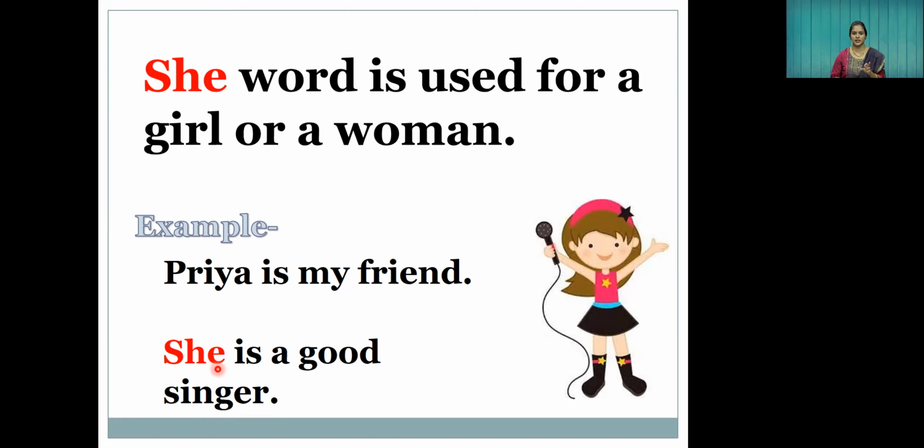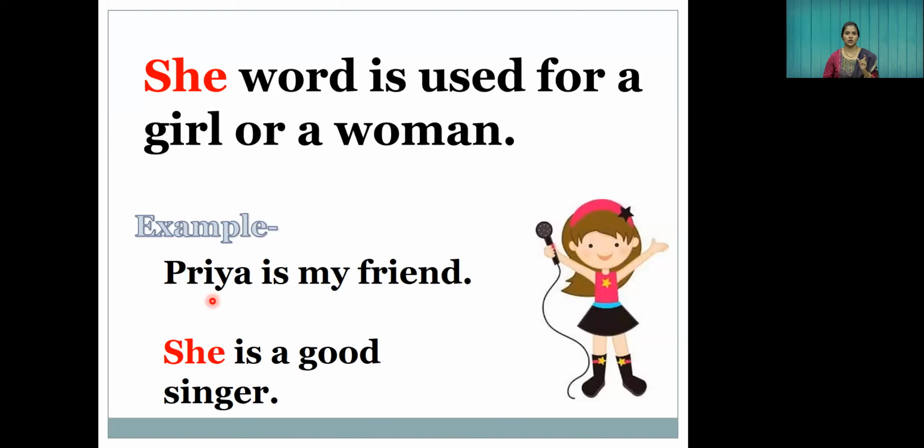Here is the example. Priya is my friend. We are replacing Priya with a pronoun. And which pronoun are we using here? She. Because she is used for a girl or for a woman. Okay. We'll see the next example.